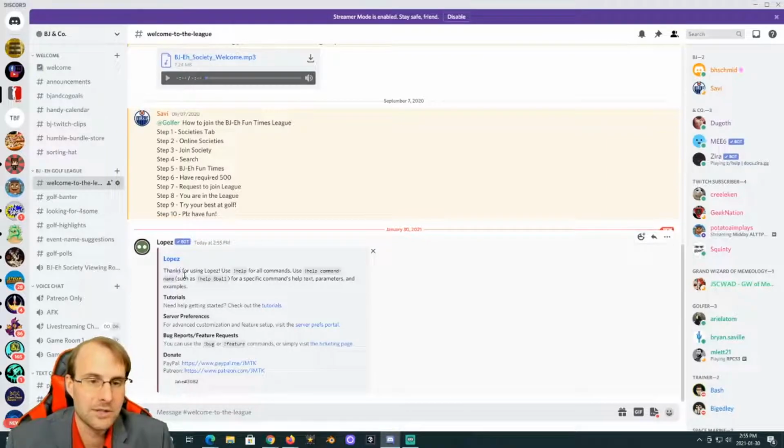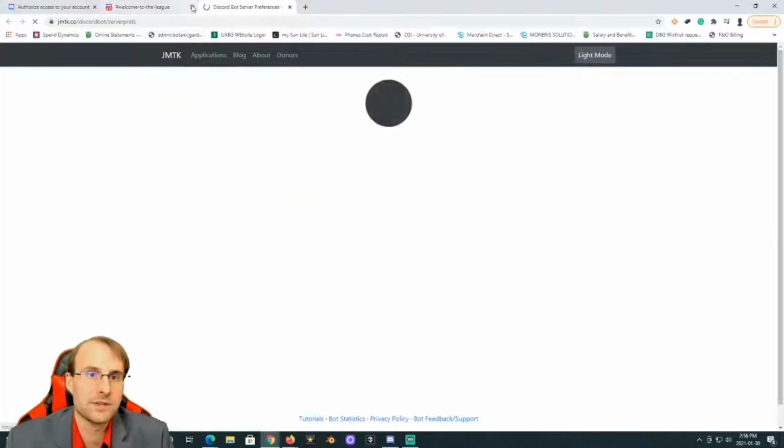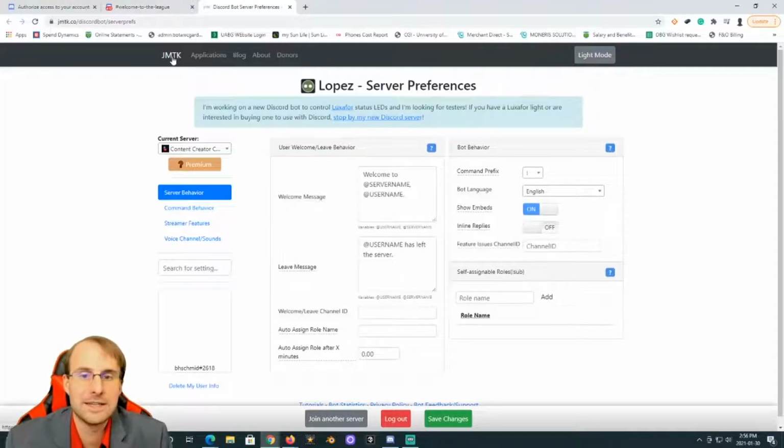So this tells us a little bit about the help commands, 8-ball. There's links to tutorials, server preferences. This is the one that we want to go to for sure. So you click that server preferences, and it takes us to the JMTK page for it. Now this one is where you set up how the bot behaves in your server.